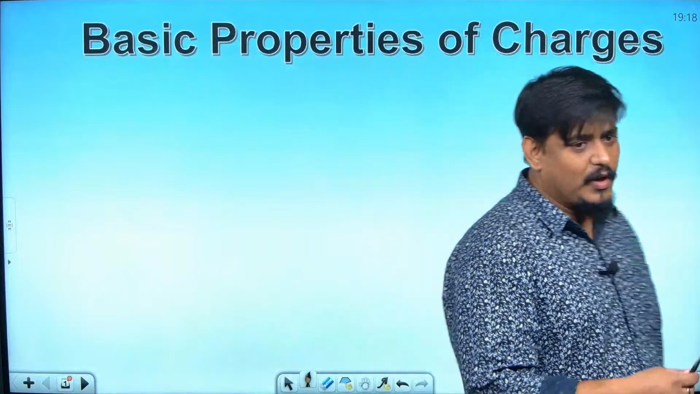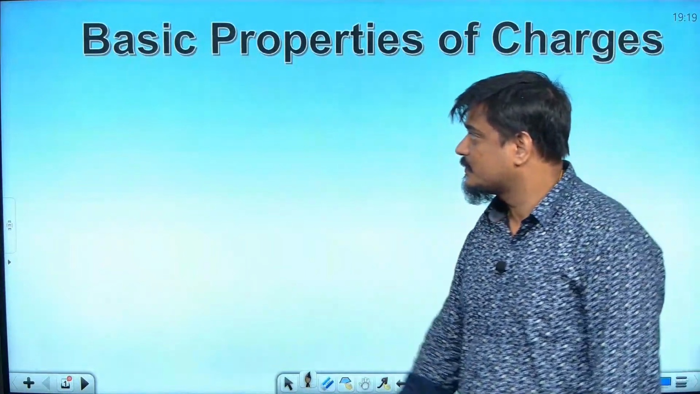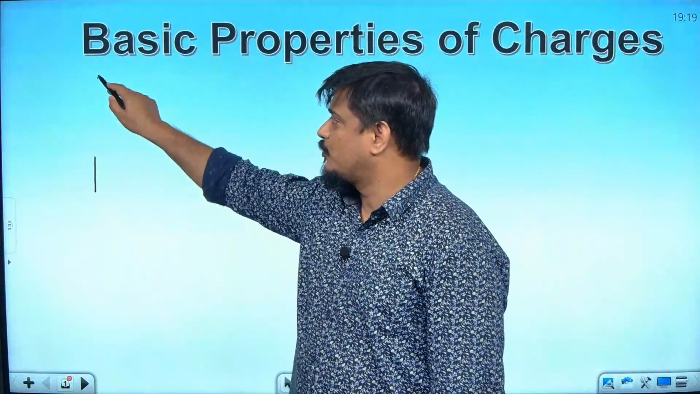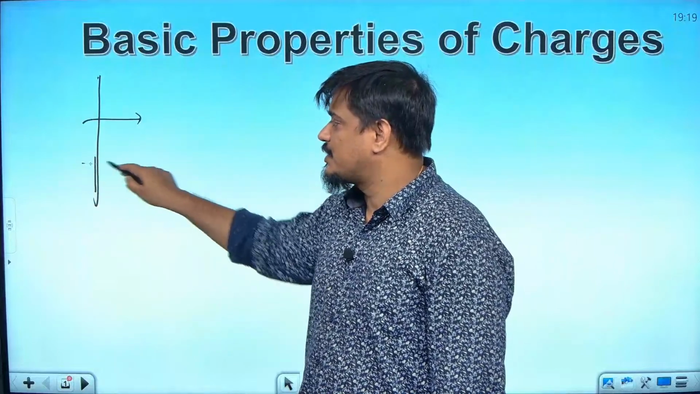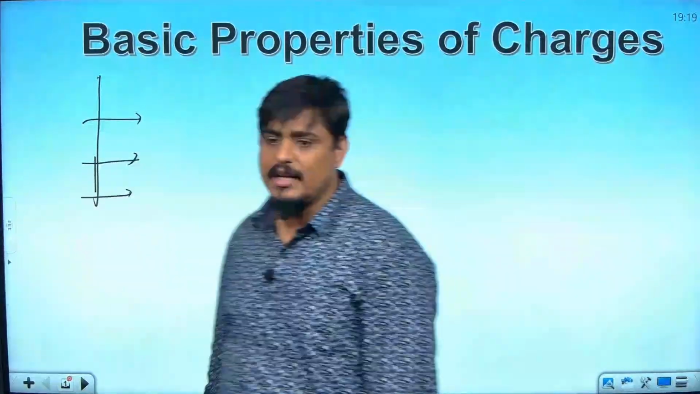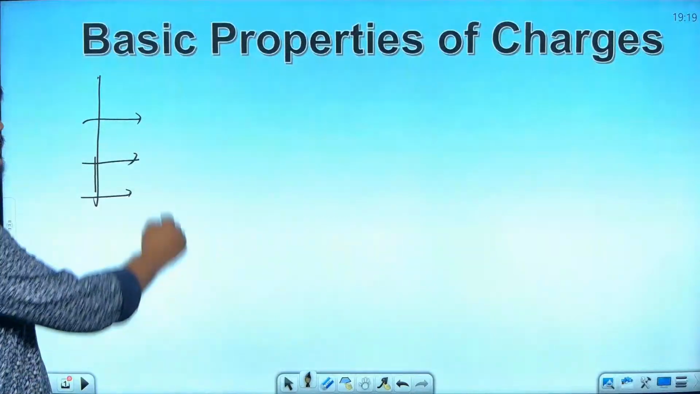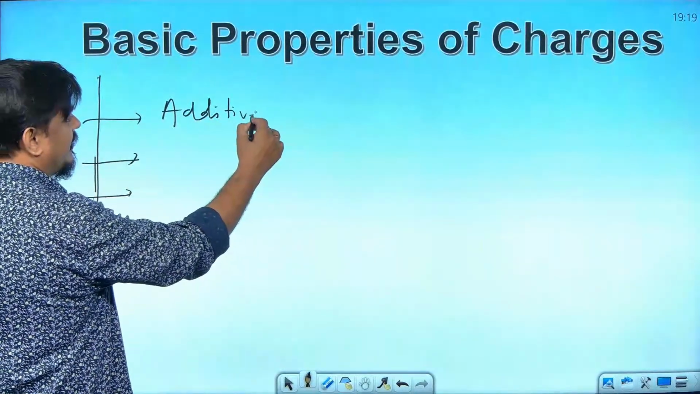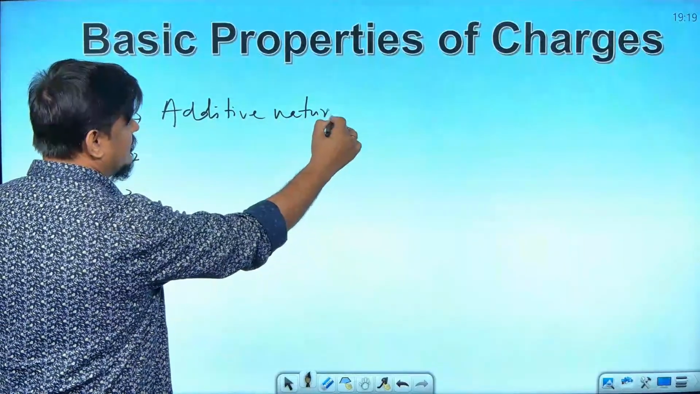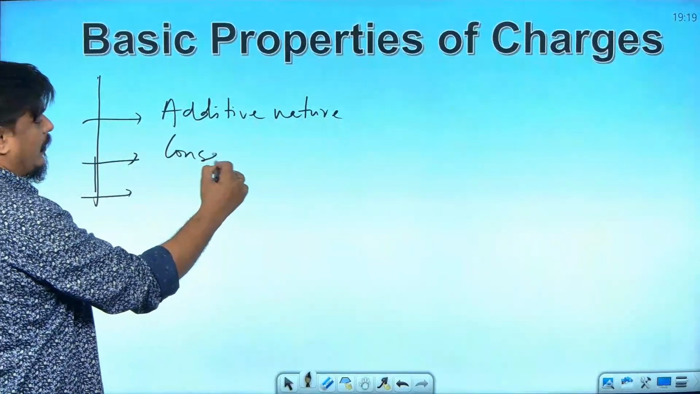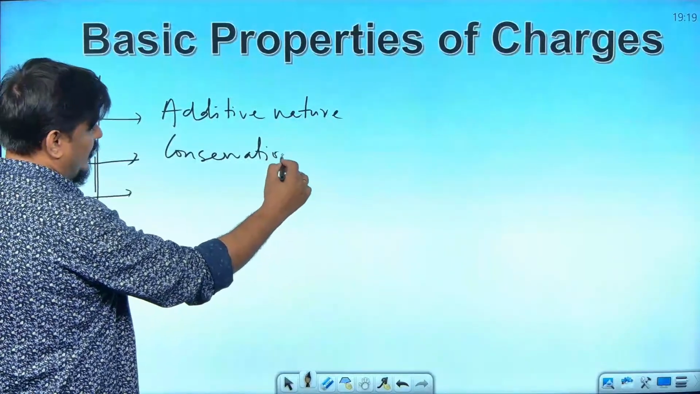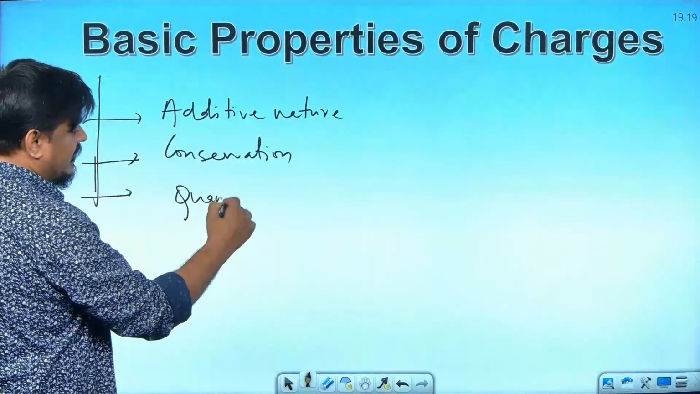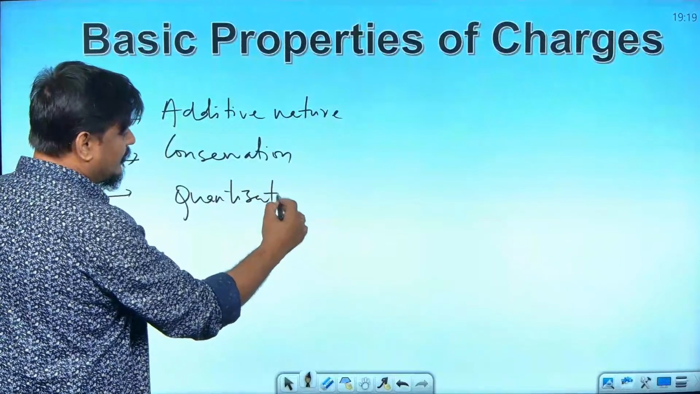I hope you remember. What are the properties? Tell me fast. 3 properties are there. What are those properties? Quantization, additive nature and conservation. There are 3 properties. First one is called as additive nature. The second one is conservation. And what is the third one? Quantization. These are the 3 basic properties of charge.